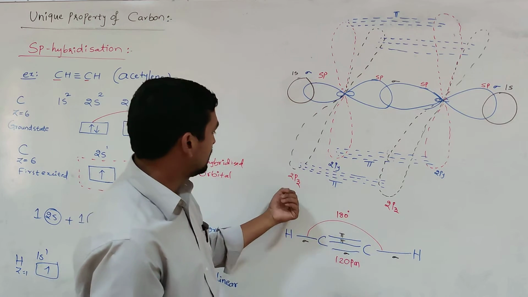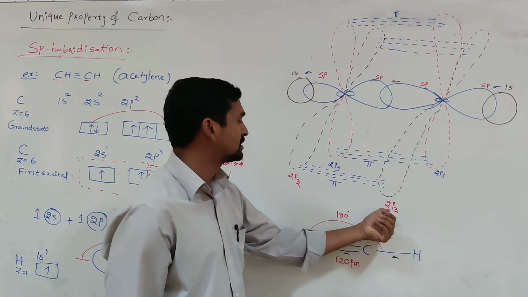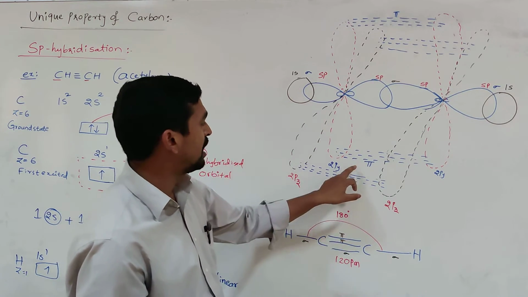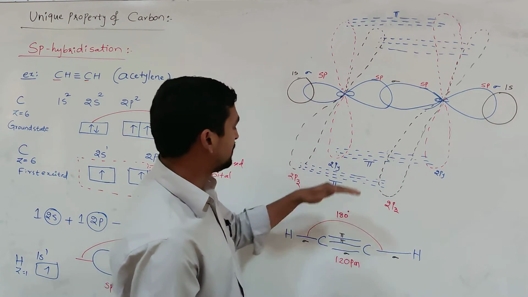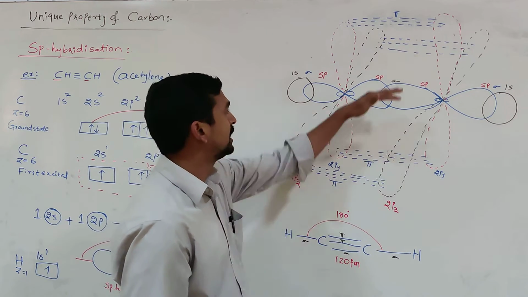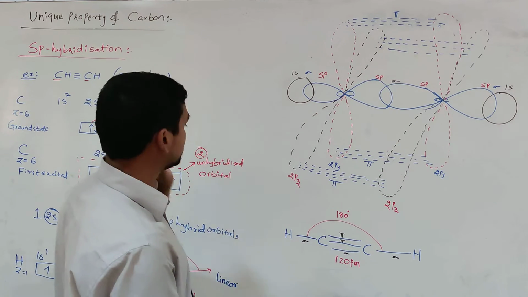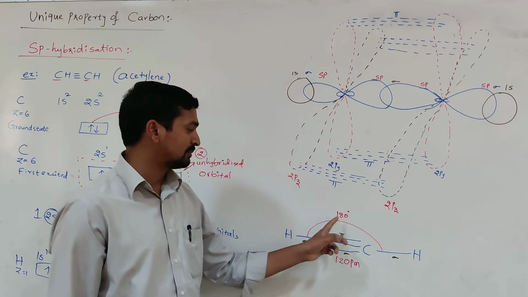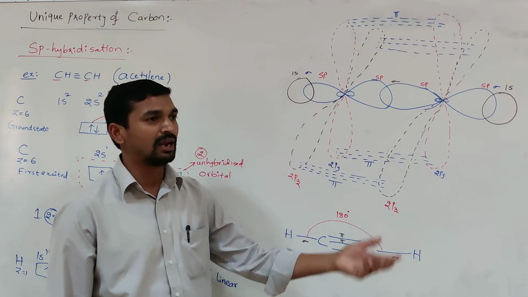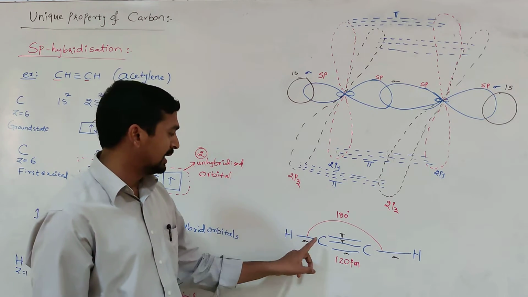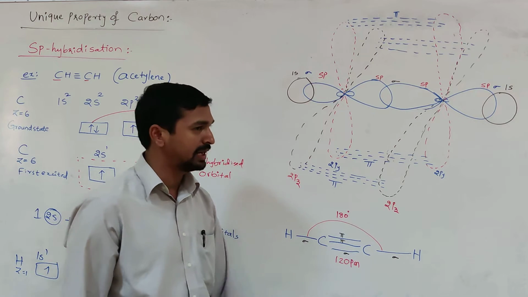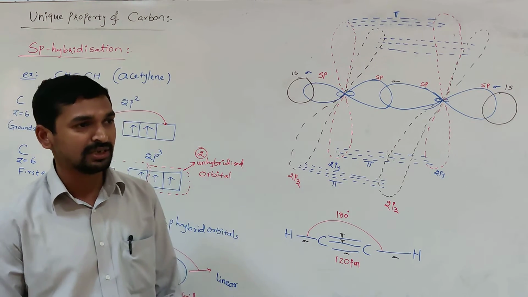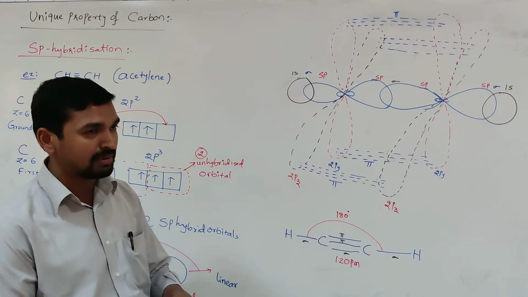In the same way, the 2pz orbitals at each carbon atom also undergo sidewise overlapping to form one more pi bond. So that means between the carbons, one sigma bond and 2 pi bonds are present in the acetylene molecule. I just now said the 2 hybrid orbitals are inclined to each other at an angle of 180 degrees, so the HCC bond angle is 180 degrees and the bond length between the carbons is 120 picometers. This is one important point we need to remember.